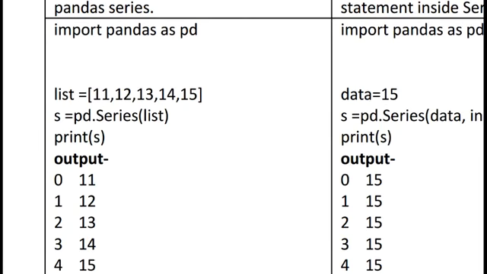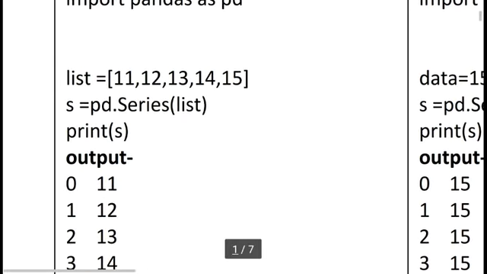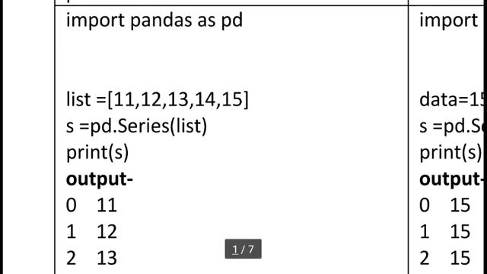Here I am storing some integer set of values equal to square bracket 11, 12, 13, 14 and 15. This is a list, but this list will convert into a pandas series. So here I am using S. S is our series variable, equal to pd.Series. pd means the pandas library variable, dot Series.